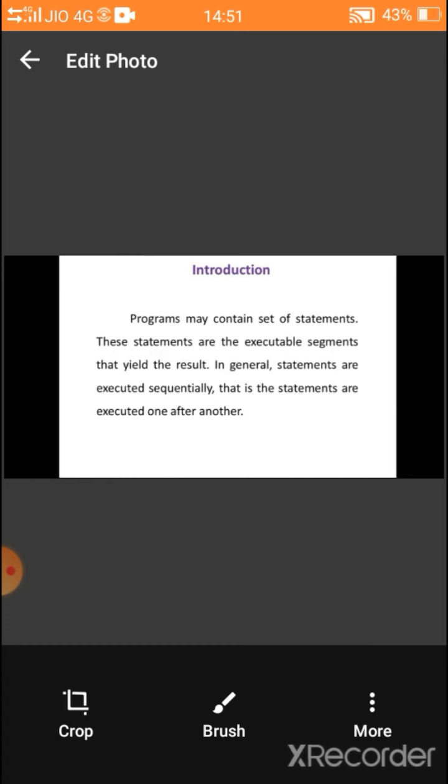Those statements include expression, variable declaration, assignment operation, logical expression, and so on. These statements can be executed in different ways. Those ways are called control structures. Let's see about control structure.